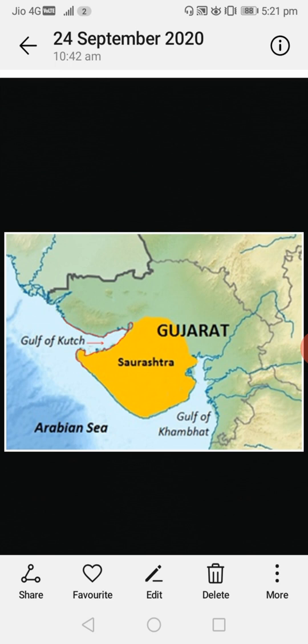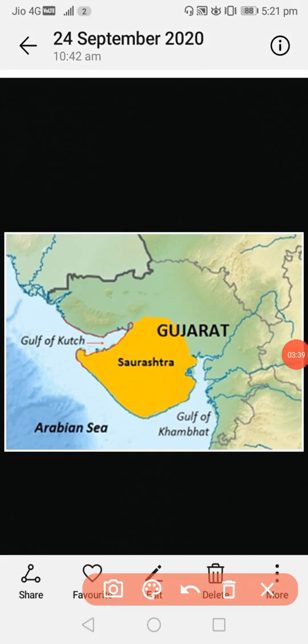What is a gulf? A gulf is a large inlet from the ocean into the landmass. See here, this is how a gulf is a large inlet from the ocean into the landmass.